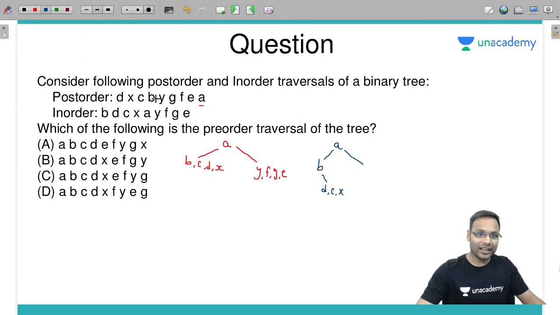Check out YFGE. Which is the last symbol? Try to do that by yourself, you people also do it. E is the last symbol. So E is the root. Fine. Now if E is root, check out the in order traversal. As compared to E, where are the other fellows? YFG is in the left. Fine.